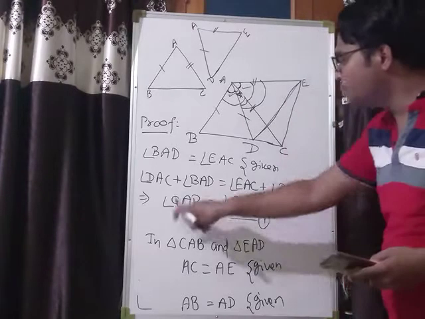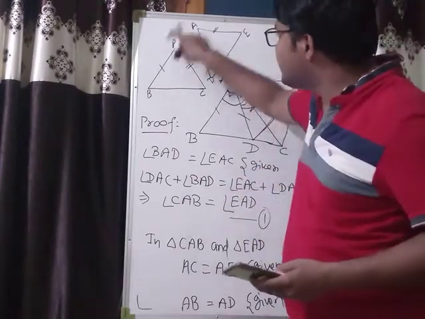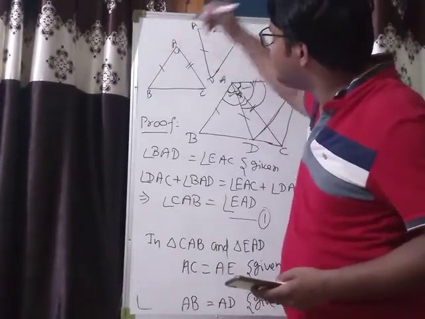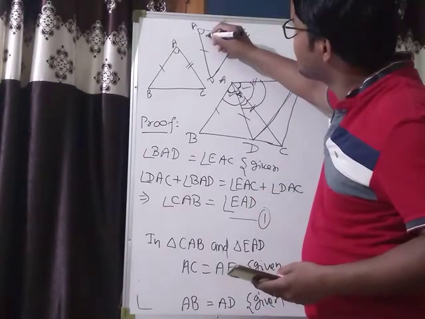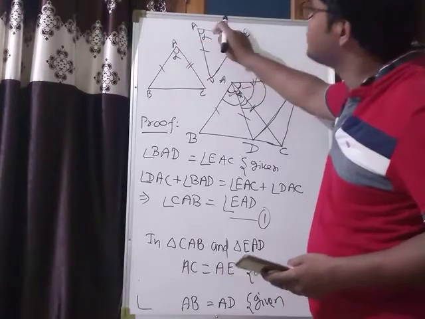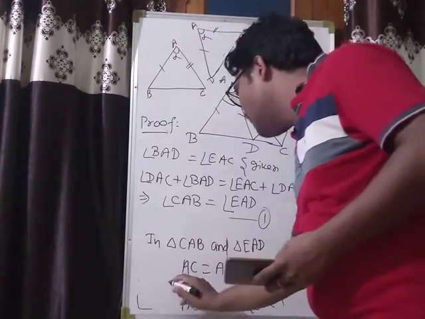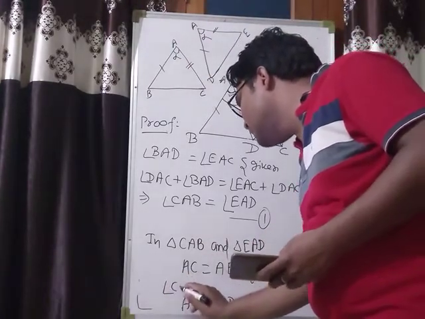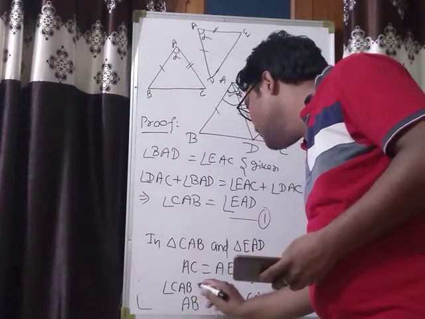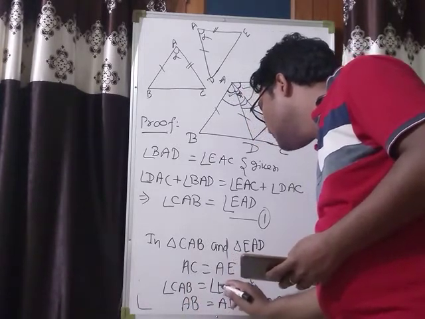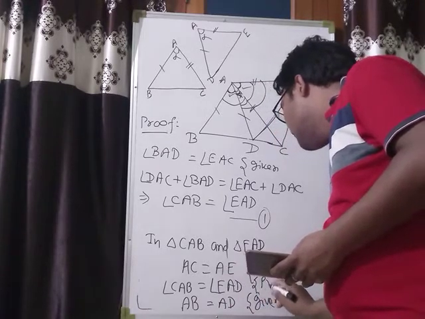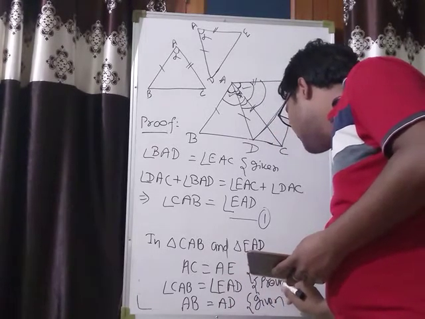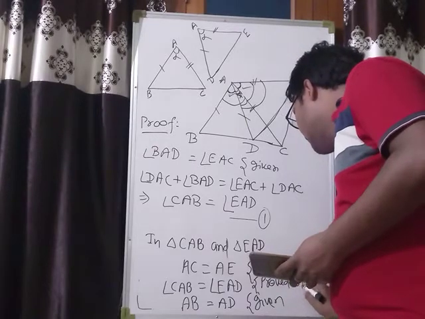And we have proved here angle CAB equal to angle EAD. These two angles are equal. I am going to write here, angle CAB equal to angle EAD. That is proved above. Now you can check.